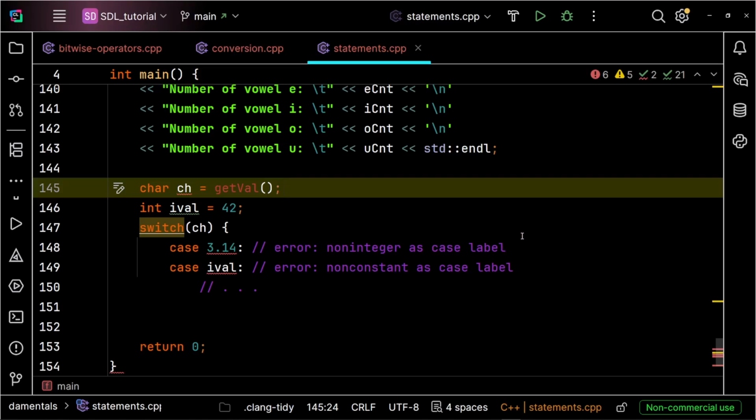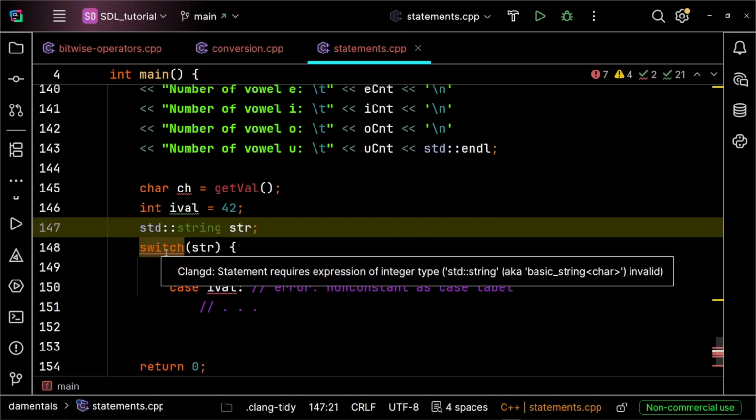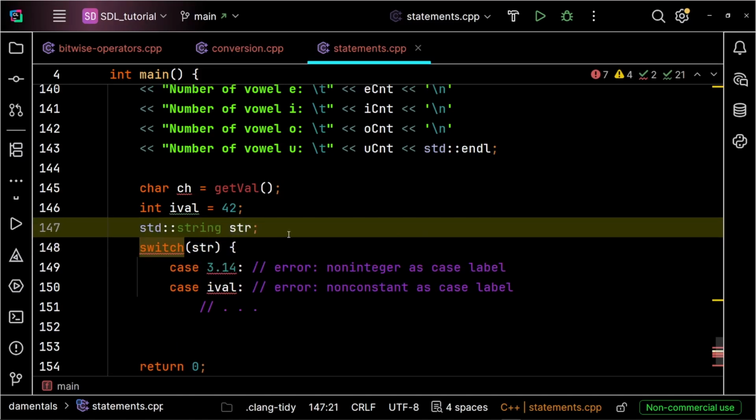The first one is the non-integer types. You cannot use floating point numbers like 3.14 or string literals as case labels. Cases must evaluate to an integral type like integer, character, or an enum. So trying to use a string inside a switch will get you errors.